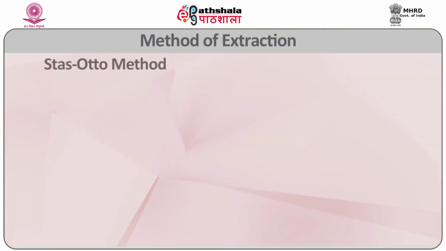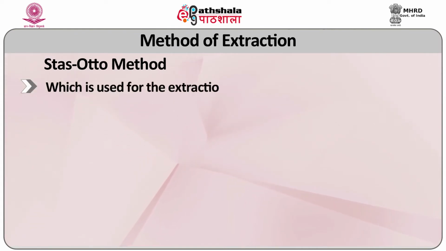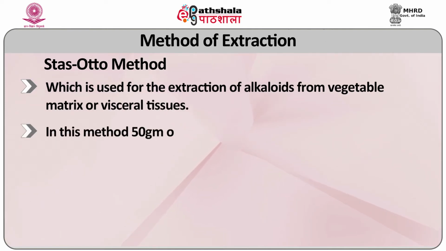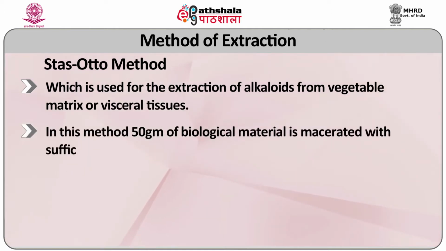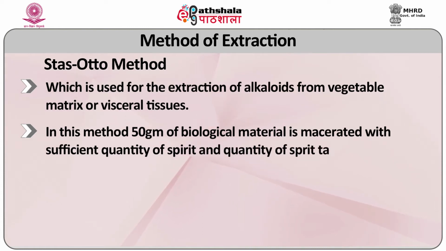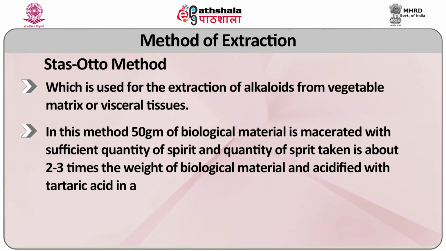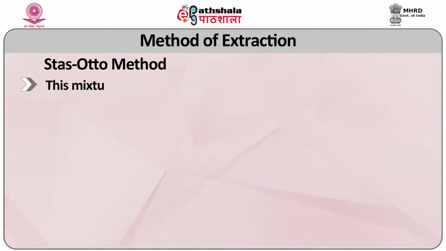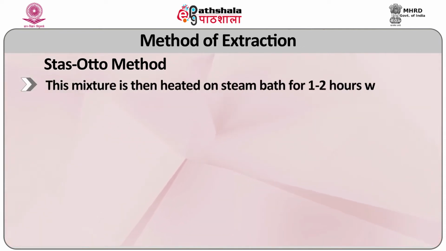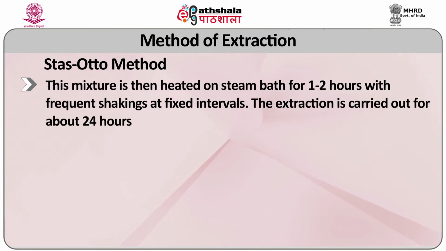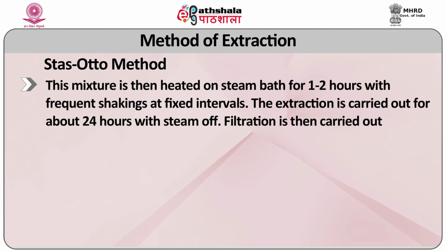Now another method of extraction is the Stas-Otto method, which is used for the extraction of alkaloids from vegetable matrix or visceral tissues. In this method, 50 grams of biological material is macerated with a sufficient quantity of spirit, about 2 to 3 times the weight of the biological material, and acidified with tartaric acid in a flask. This mixture is then heated on a steam bath for 1 to 2 hours with frequent shaking at fixed intervals. The extraction is carried out for about 24 hours with the steam off.